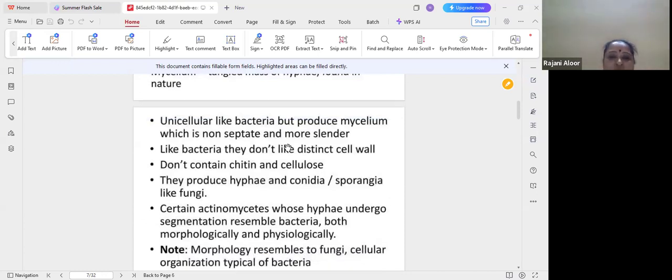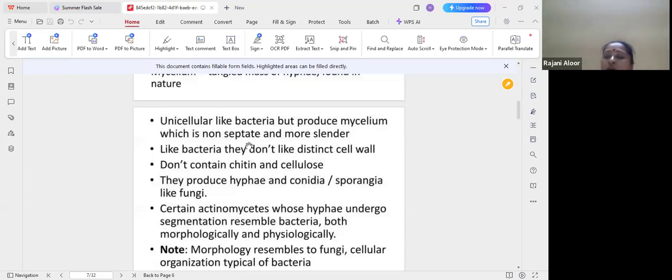Similarly, actinomycetes bacteria produce mycelium, but here septa are absent. Non-septate mycelium is produced, with a slender-like structure.